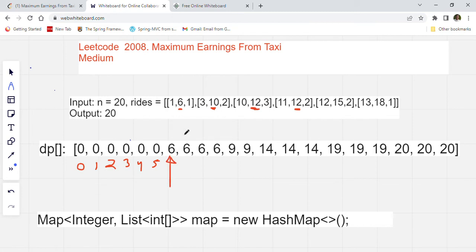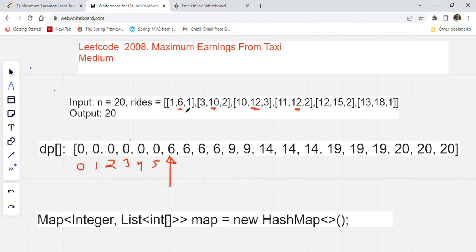So now we will be at number 6. We are here, so we will check our map: is there any key at 6? Yes, we will find this element in the map, which is ending at 6. So we will get that list, that integer array. In this list there is only one integer array, because there is only one passenger who is getting down at 6.